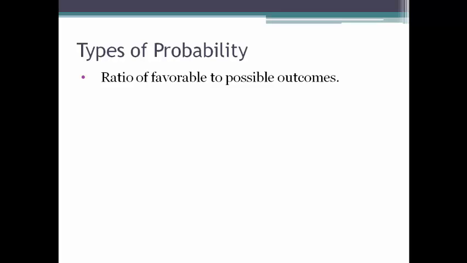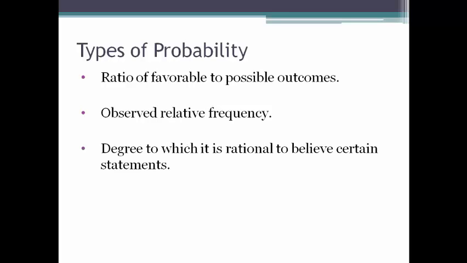So, changing topics for just a second, your book identifies 3 different types of probability, by which we mean 3 different kinds of things that we can be talking about when we're talking about probabilities. One is the ratio of favorable to possible outcomes, another is the observed relative frequency, and a third is the degree to which it is rational to believe certain statements. So this is talking about the nature of probability, in terms of what it is that we're dealing with when we're dealing with probabilities.